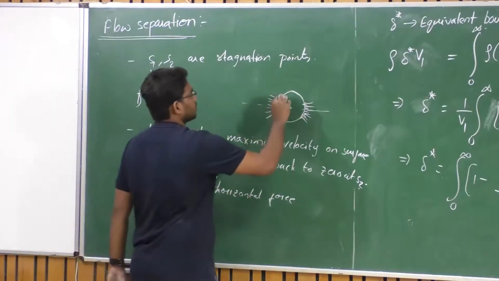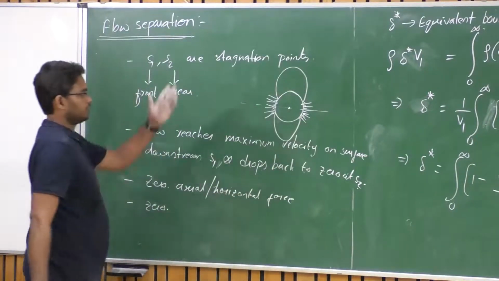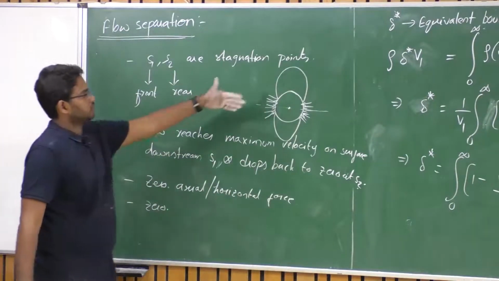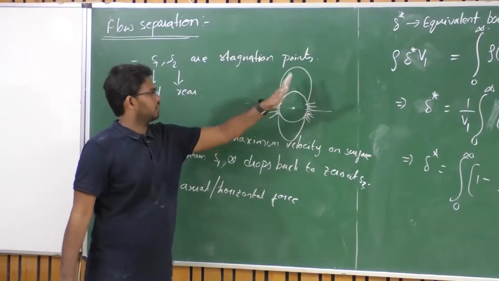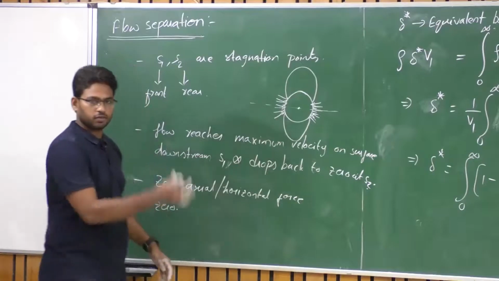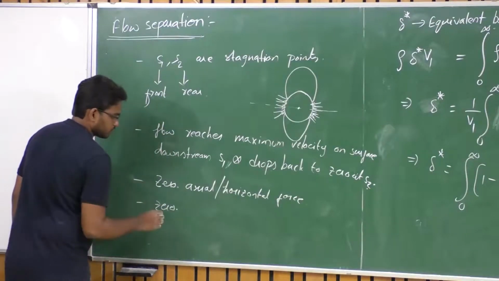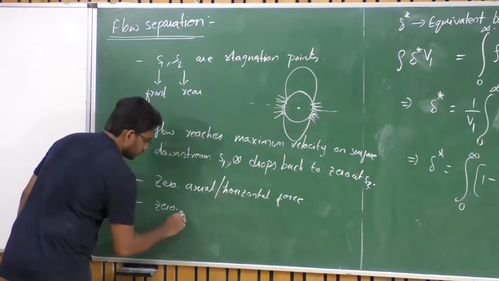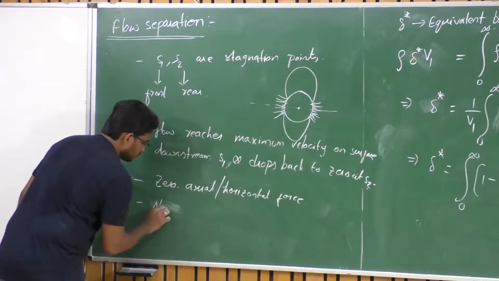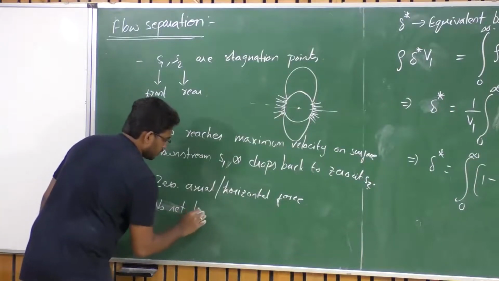Similarly, you have negative pressure on the top and negative pressure on the bottom, because of which the force from this negative pressure cancels out, and there is no net vertical force.